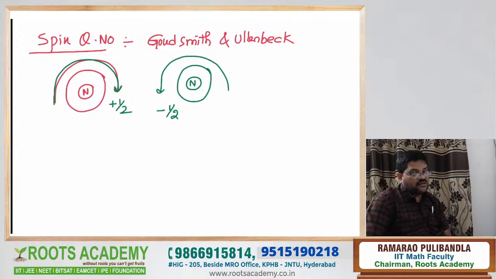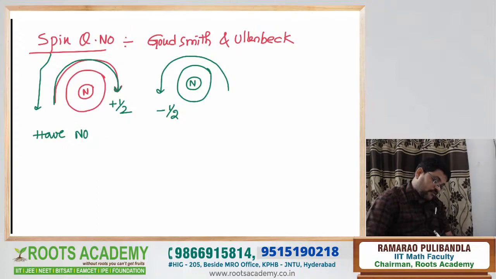This is the spin quantum number. It's very easy, but the spin quantum number has no experimental proof. It has no classical analog.